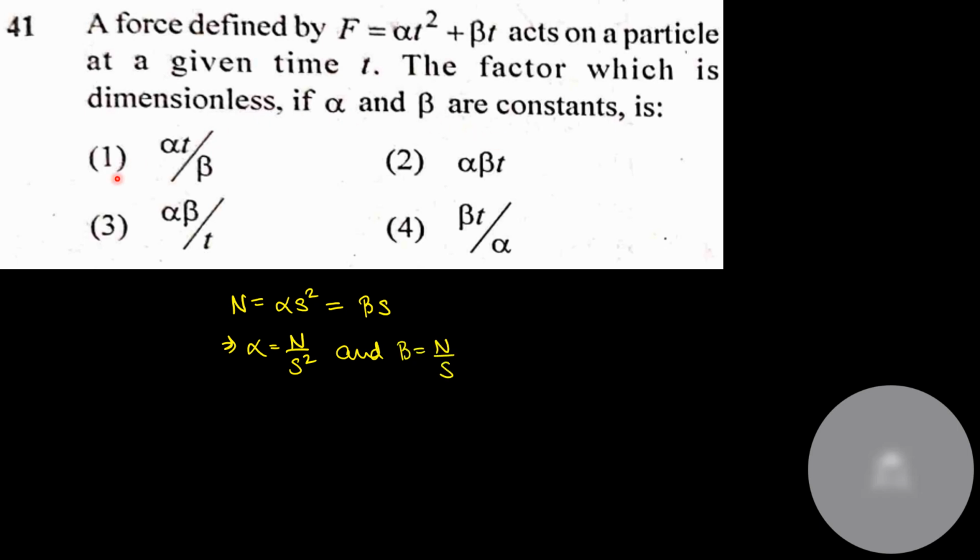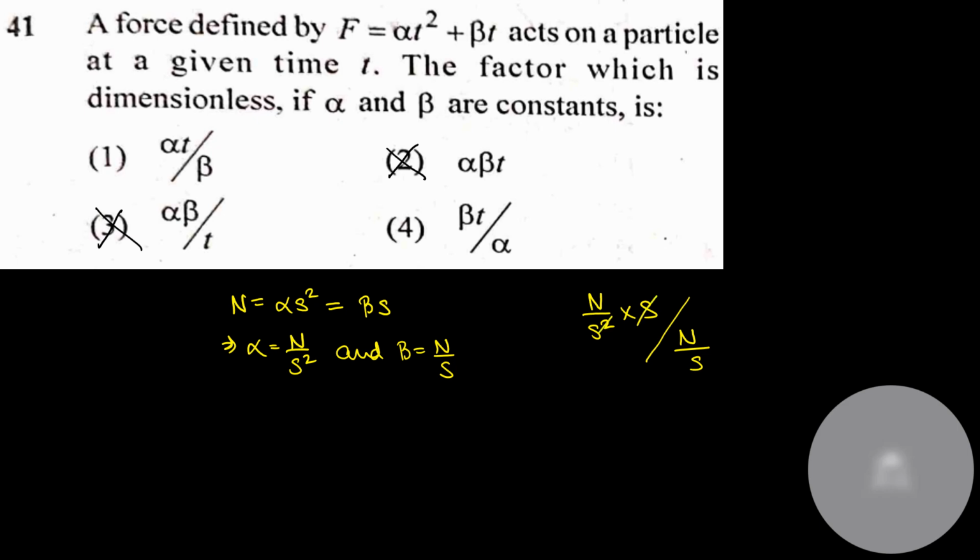And which of the following are dimensionless? Fair and fine. So alpha into beta will be Newton square, no? So automatically option number 2 and option number 3 will get cancelled. I'll check option number 1. Alpha into T divided by beta, Newton per second square into T divided by Newton per second. Obviously this will cancel.